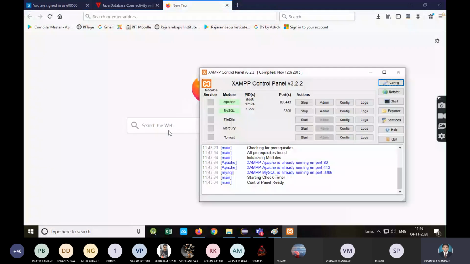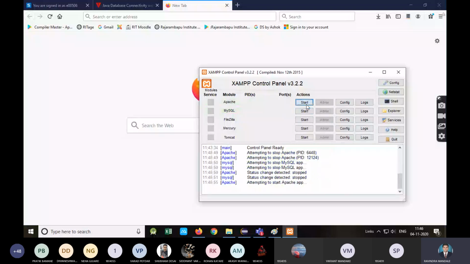Okay. So what I want is to use the user interface of MySQL. To get the user interface of MySQL, I need to load some web pages. To load those web pages, I require a web server. And which web server am I going to use? Apache. I have installed both Apache and MySQL from XAMPP. So first I need to start Apache.